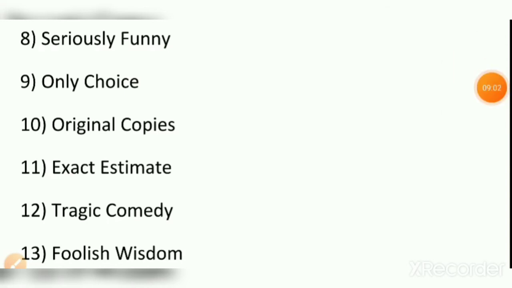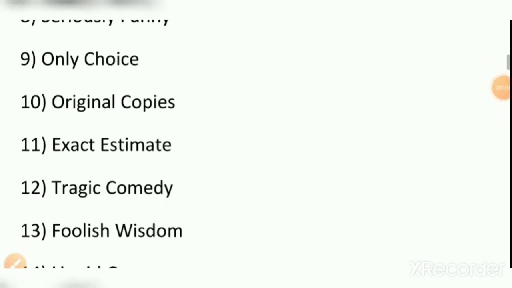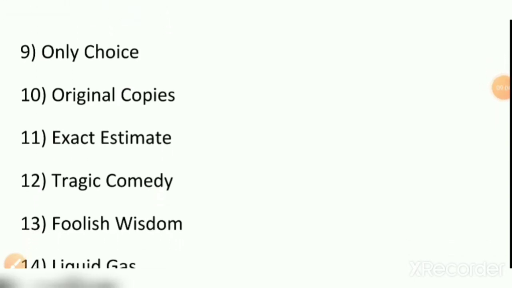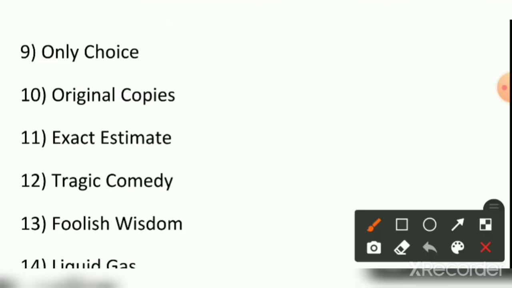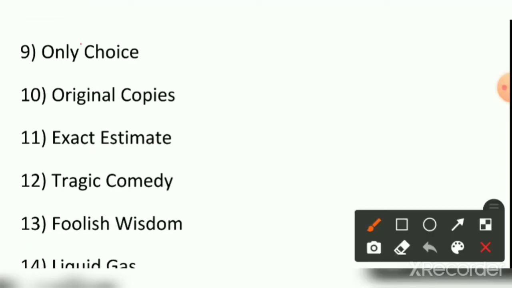And if we talk about the next one, that is ninth one, where these two opposite words, only choice. If I talk these two words, only and choice, separately, then we'll understand that only means we don't have any choice.